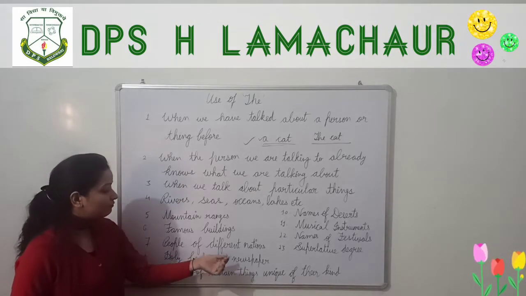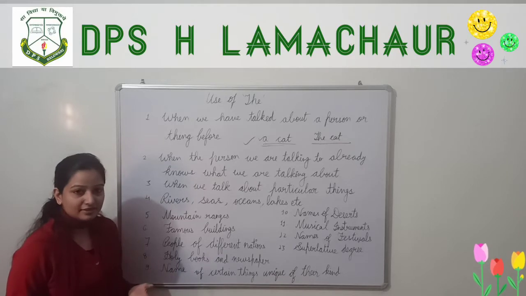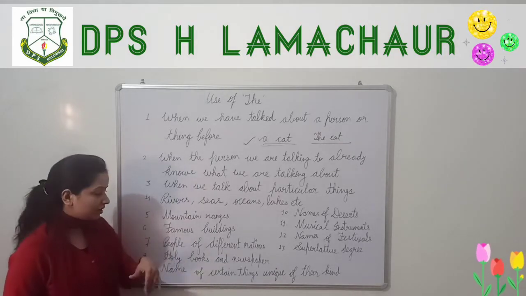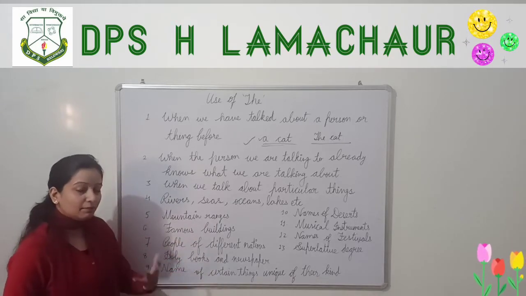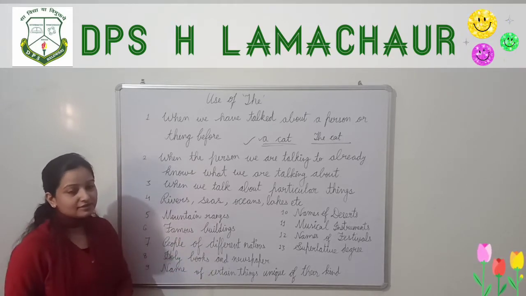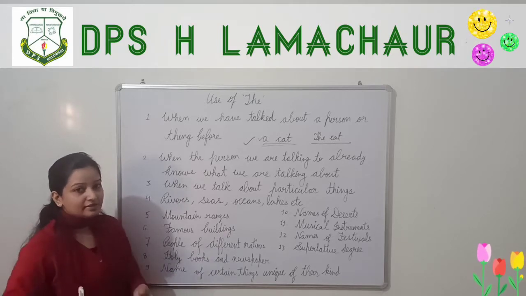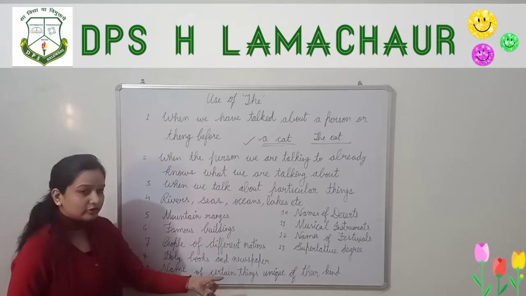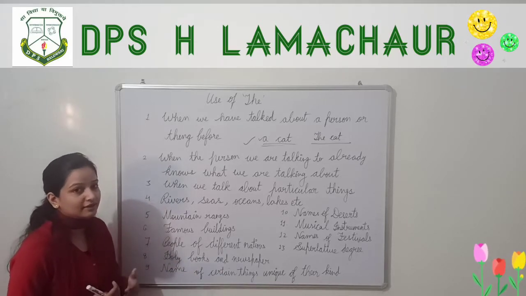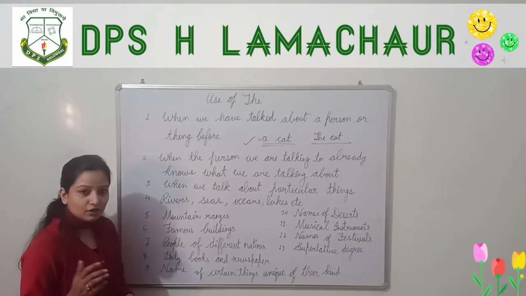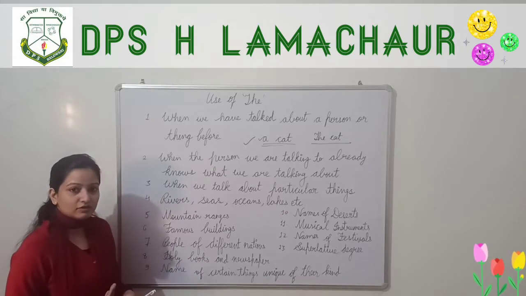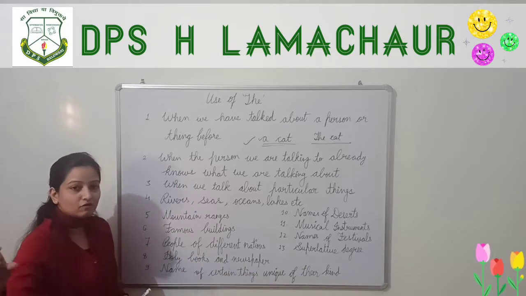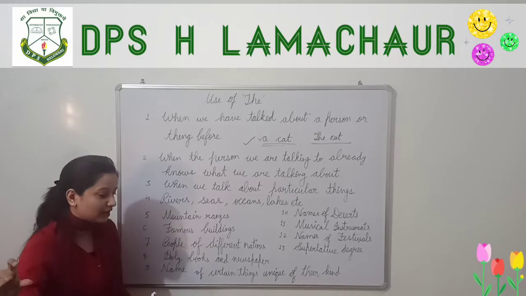Before the people of different nations, like Indians, Japanese, Chinese, Americans, when we are denoting the people of different nations, then also before that we use "the." Holy books and newspapers: before the name of holy books like the Ramayana. The Ramayana is a holy book, so before that also we use "the." Before the name of newspapers we use "the": the Times of India, the Hindustan Times.